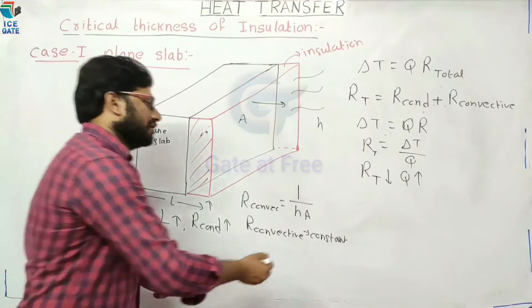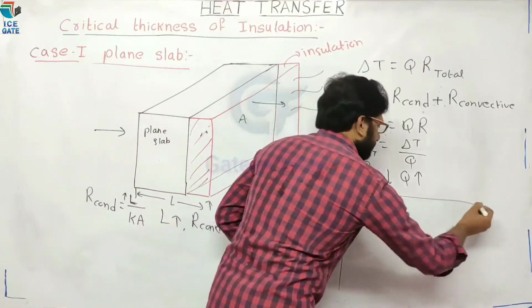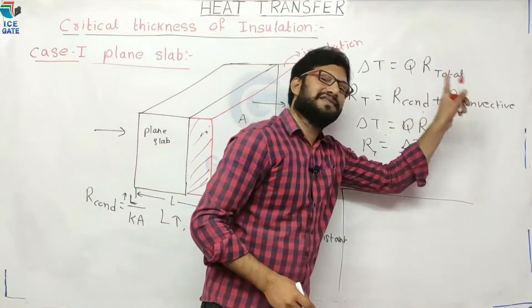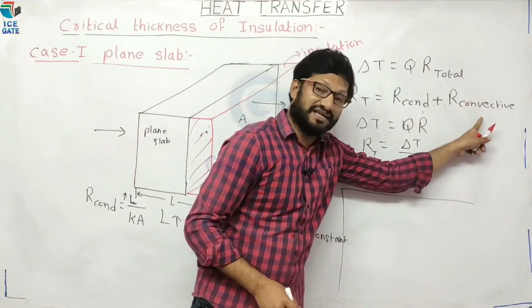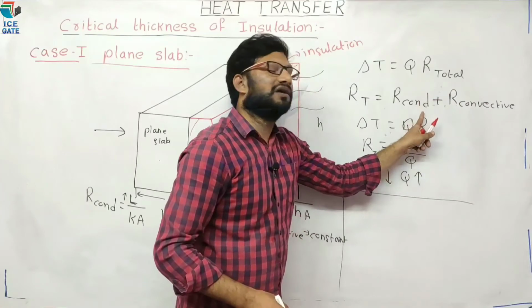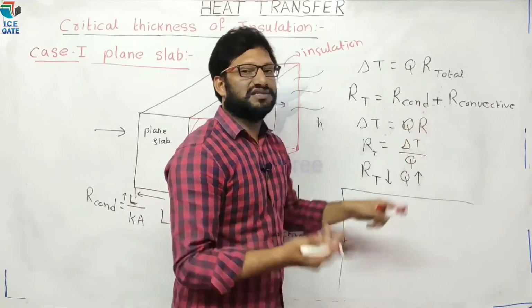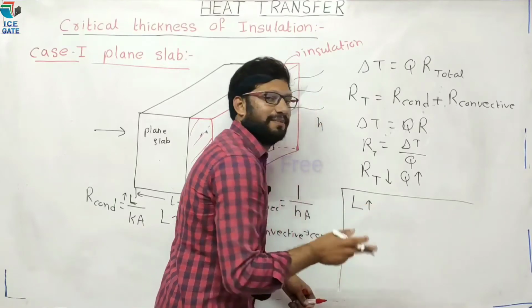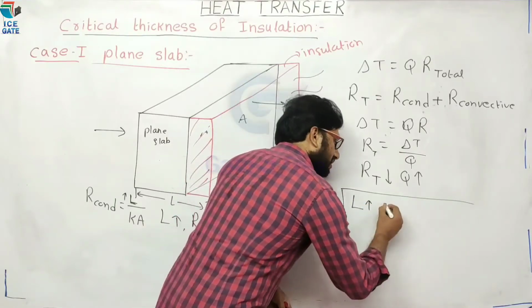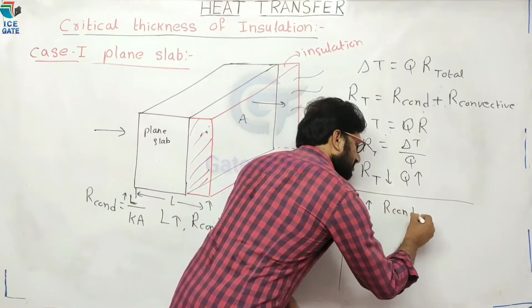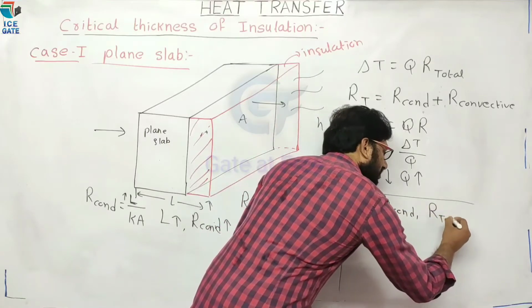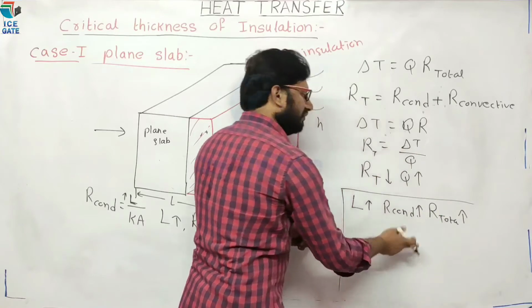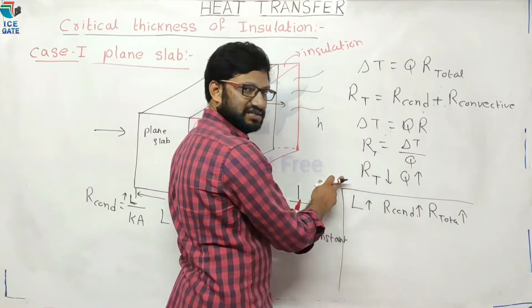Now what about total resistance? We know that total resistance is equal to conductive plus convective. Convective resistance is constant, but conductive resistance is increasing. Therefore, by increasing the thickness of insulation for a plain slab, conductive resistance increases, and therefore total resistance also increases. When total resistance increases, what happens?